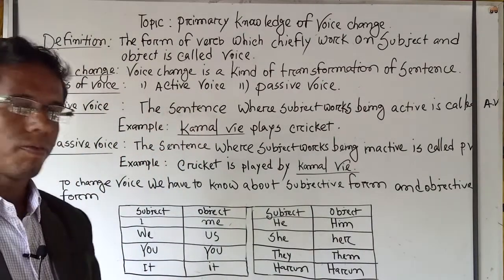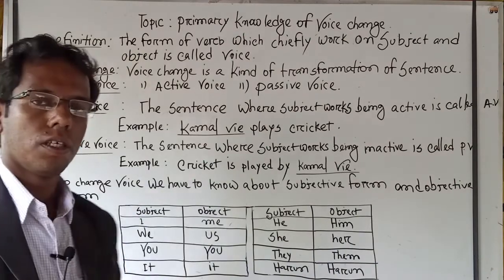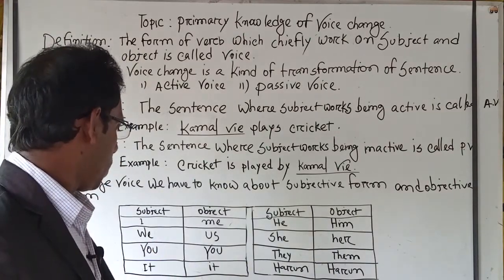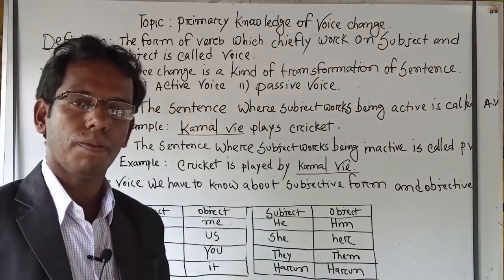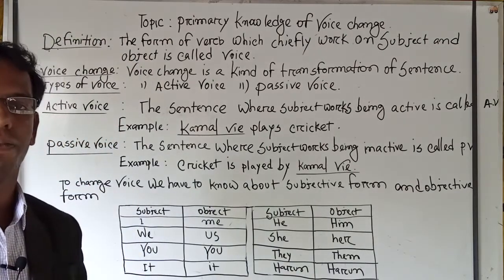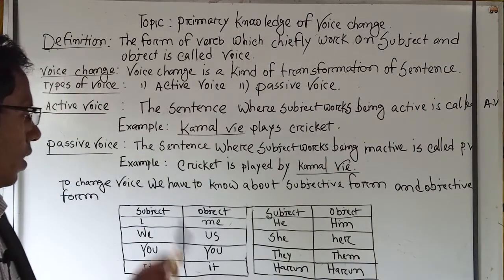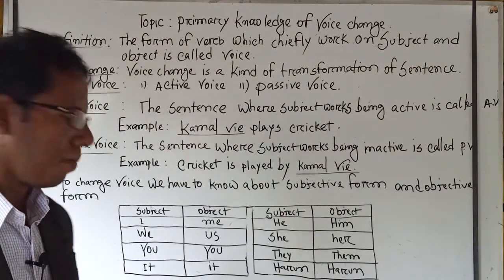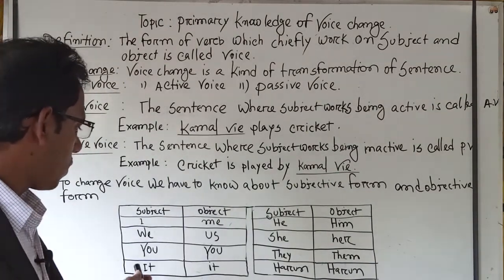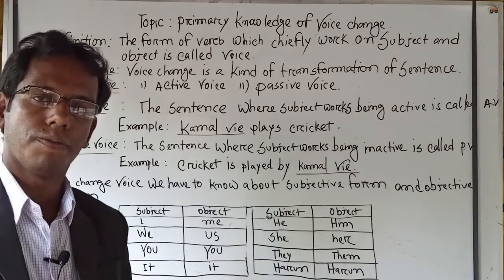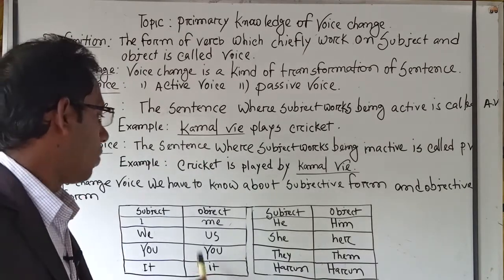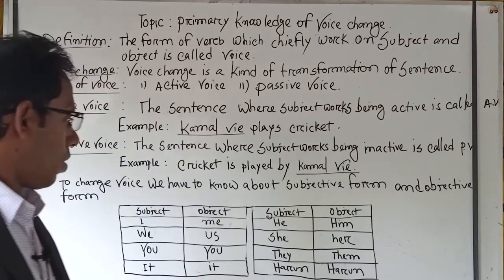So now, next, you. You is a type of word whose subjective form and objective form are the same. Now, you is a subjective form, and at the same time, you is an objective form. It is a subject, and it is an object.